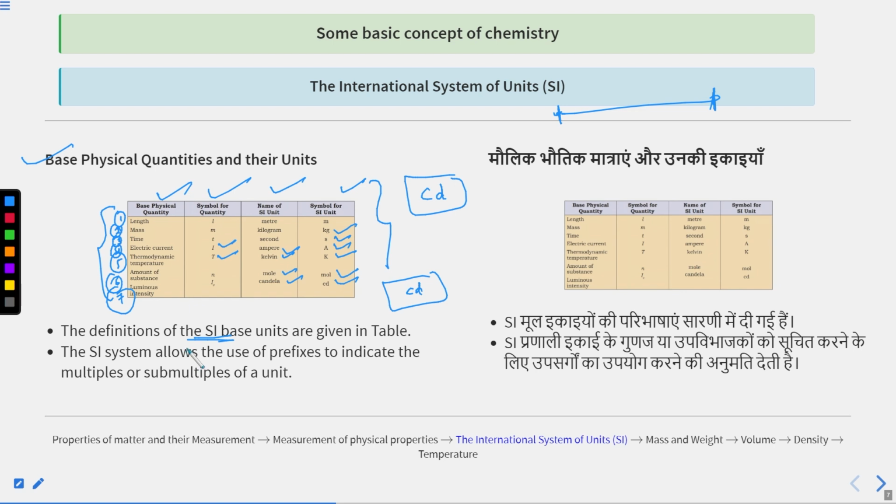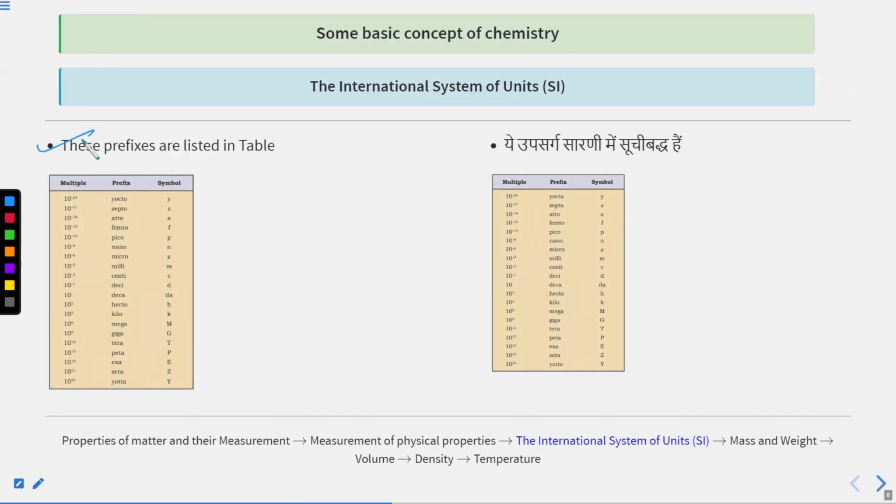So the definitions of SI base units are given in this particular table, and the SI system allows the use of prefixes to indicate the multiples or submultiples of a unit. Suppose I am saying picometer, so some prefixes are also there. What is this pico? Let's understand these things with this particular table. You can see the prefixes that are listed in this table. You can see the multiple, the name of prefix, and the symbol. So suppose I am saying 1 picometer, it is equal to 10 raised to the power of minus 12 meter. This is prefix. This is base quantity.